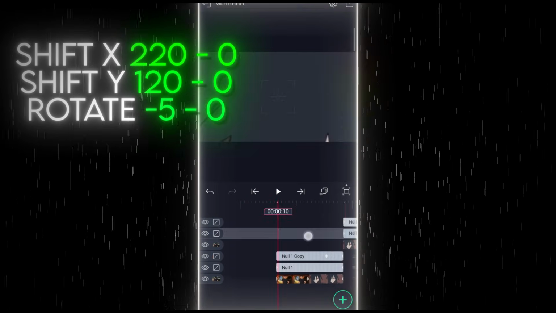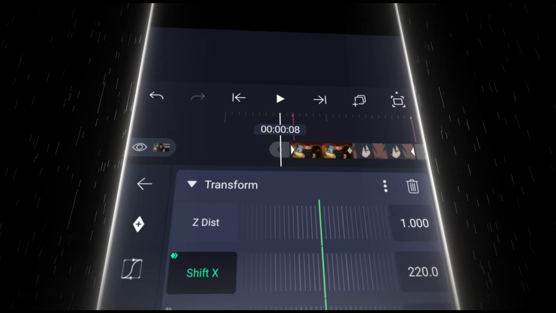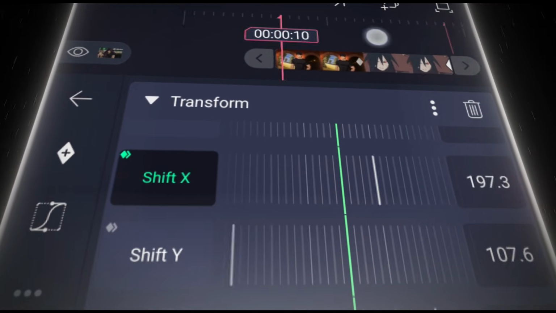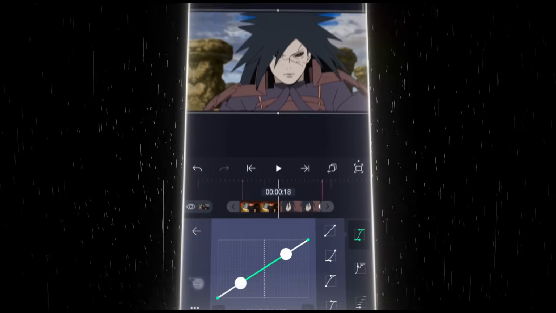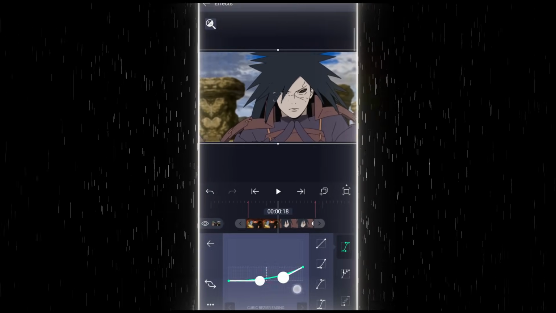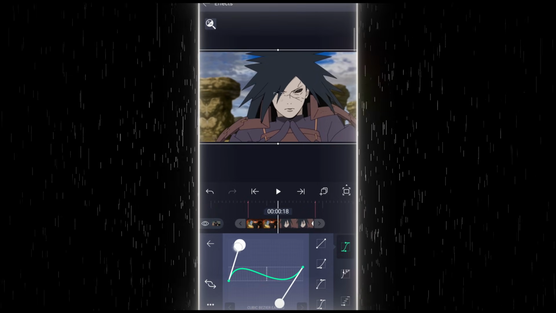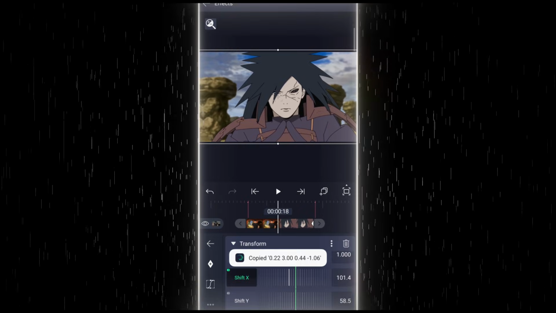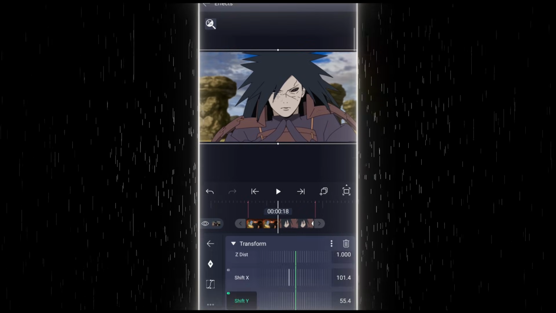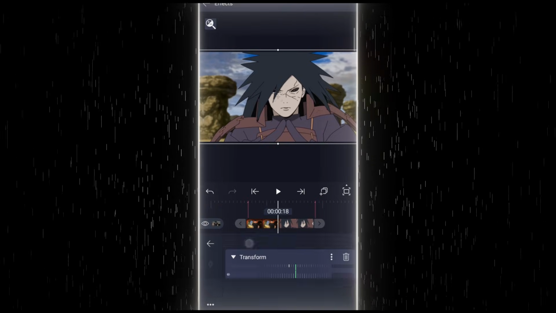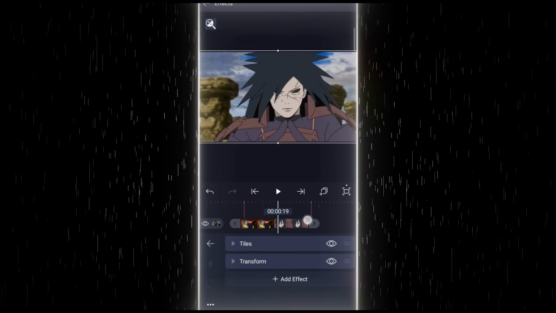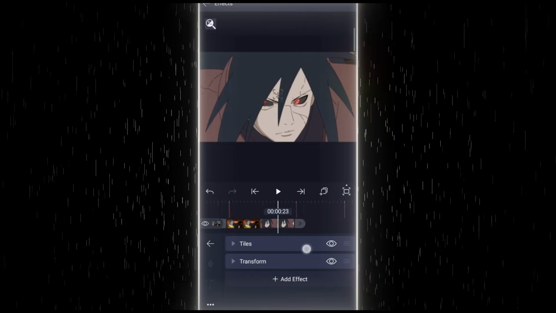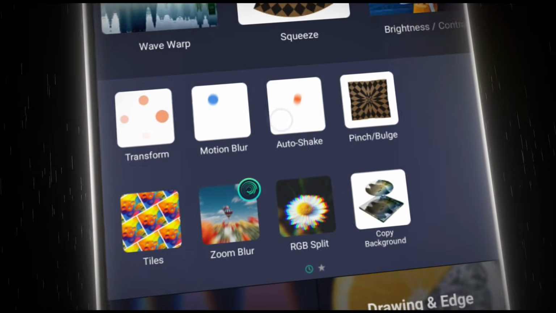Zoom in on the timeline, then step back by 2 frames and add the keyframes, and then remove all the first keyframes. Now just do the graphs like this. Now add the auto shake effect and follow my steps.